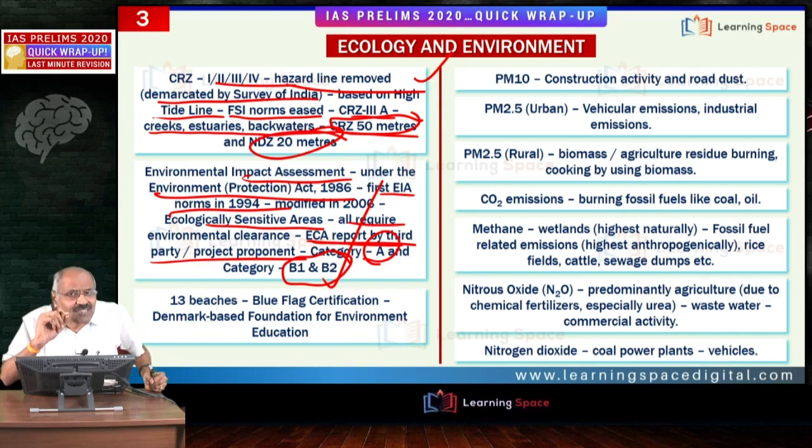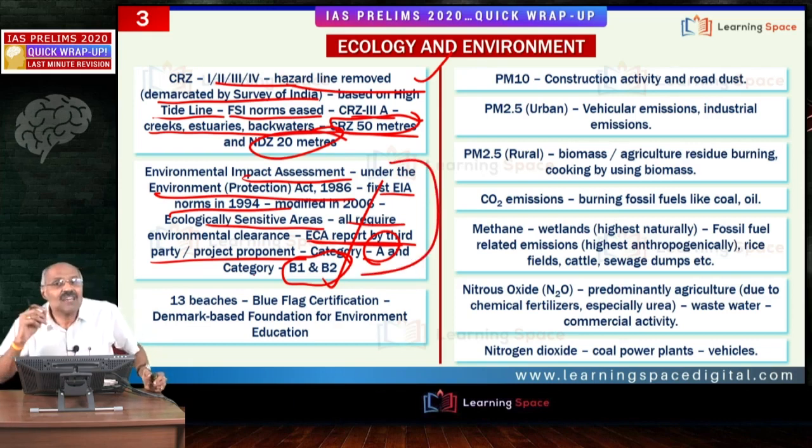Friends, please do not forget A, center; B1, B2, states; B2 does not require public consultation. And previously, as per the 2006 notification, the decision on which projects are put in category B2 was taken by a committee established by the government. That is about the present notification. And with regard to the draft amendments, I am not looking at it because normally UPSC may not ask that.